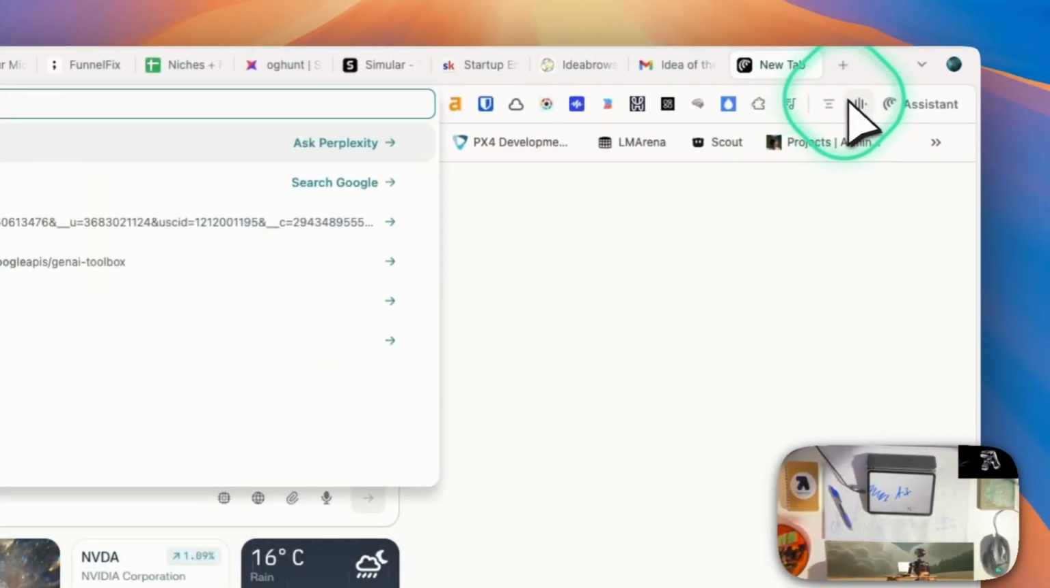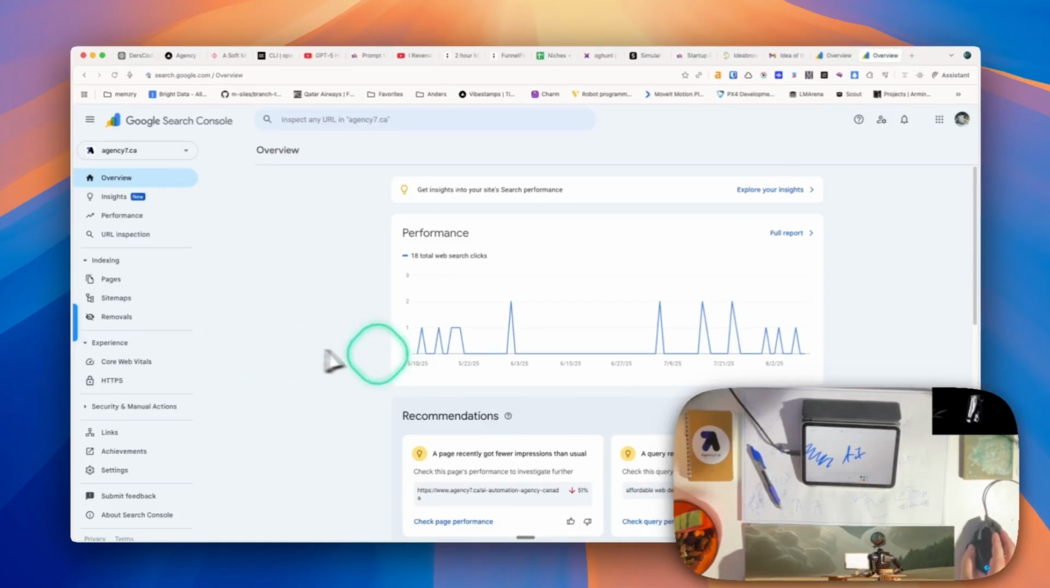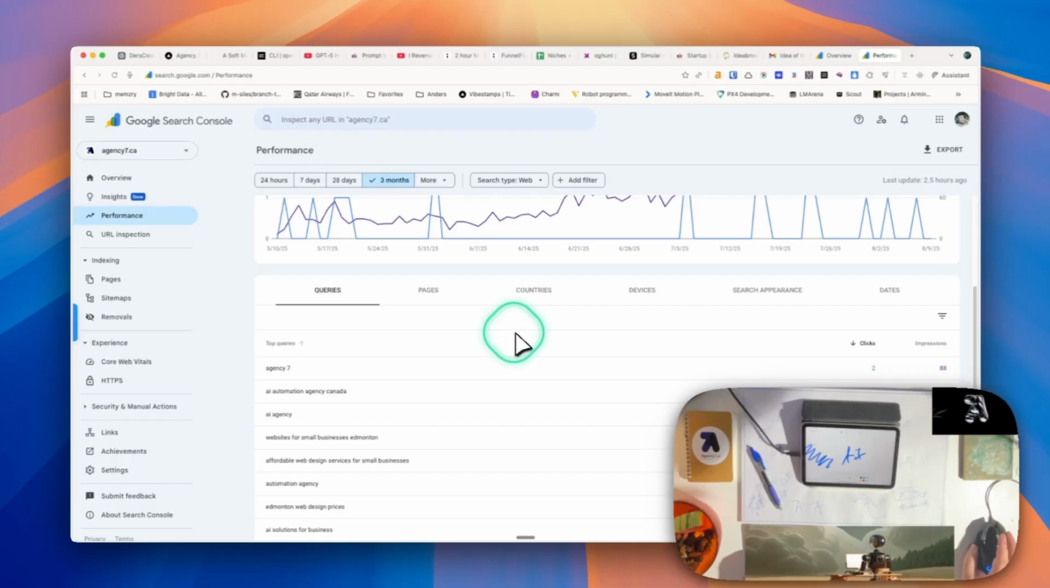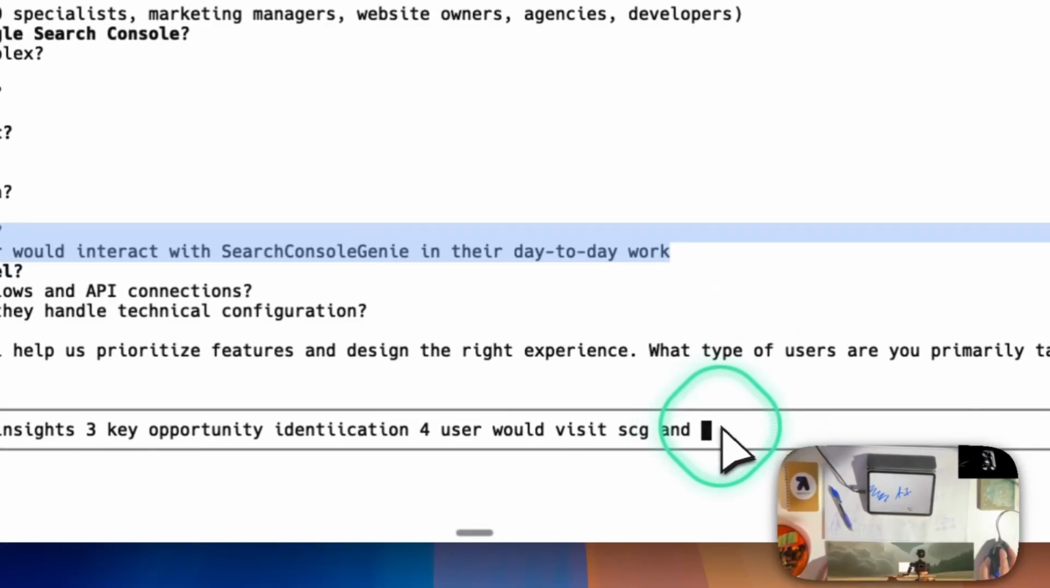So if we go to Google Search Console, start now, and we go to this one, we'll just go to agency7.ca. So right now we get recommendations, indexing, performance. I think what we should do is, let's speed up this process just because I'm trying to show the tech. We're going to ask this question back to ChatGPT. So we're going to say for this.